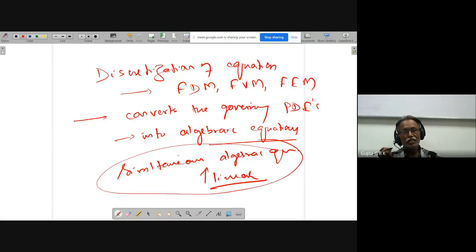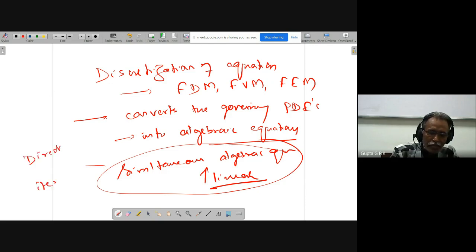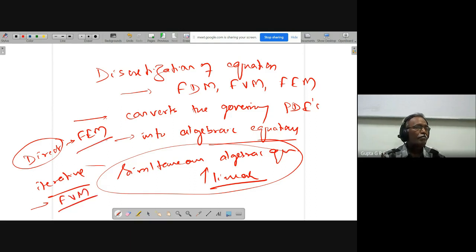We have already discussed the methods of solving simultaneous linear algebraic equations: direct methods like Gauss elimination and LU decomposition, and iterative methods like Gauss-Seidel. Direct methods are used in finite element methods. Iterative methods are used in finite volume methods. This is what is called solving.